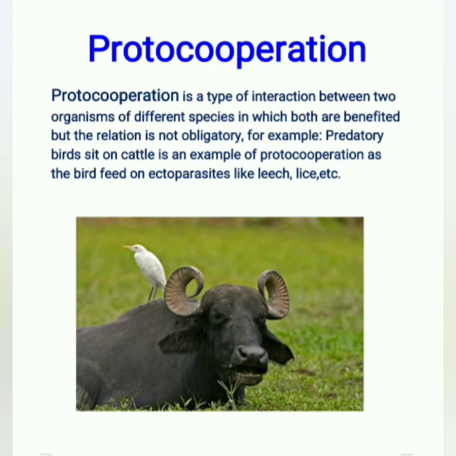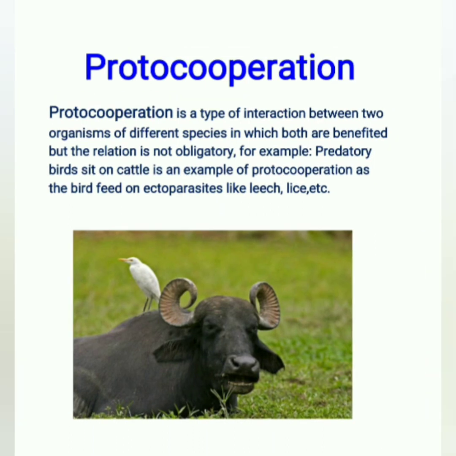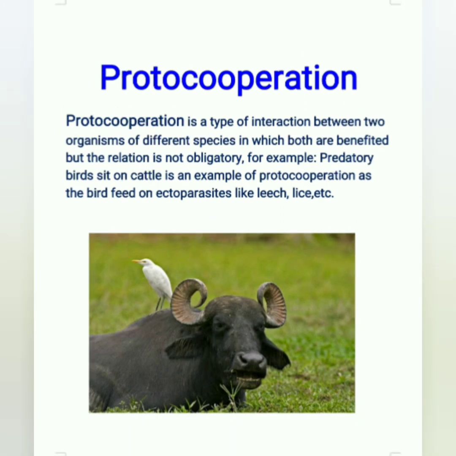Protocooperation. Protocooperation is a type of interaction between two organisms of different species in which both are benefited, but the relation is not obligatory. In this association, each species tends to depend on the other for some advantages. But the partners in this relationship are not so intimate and do not appear as a single entity as observed in symbiosis or mutualism.